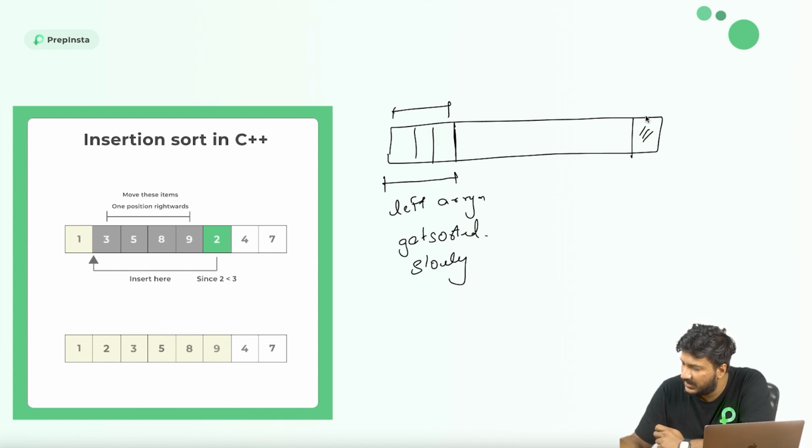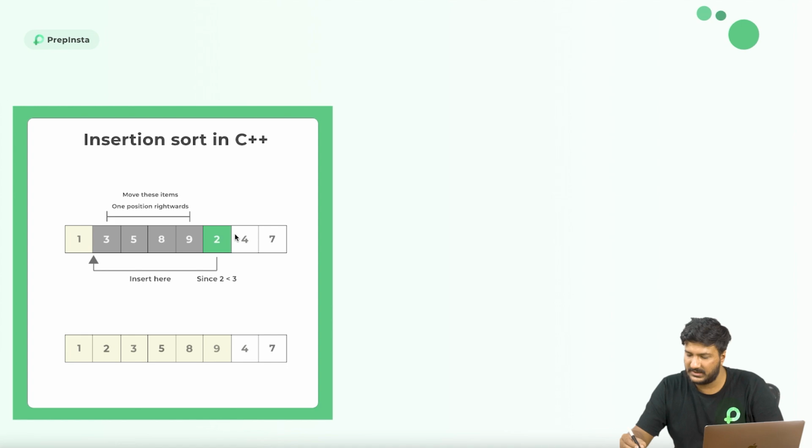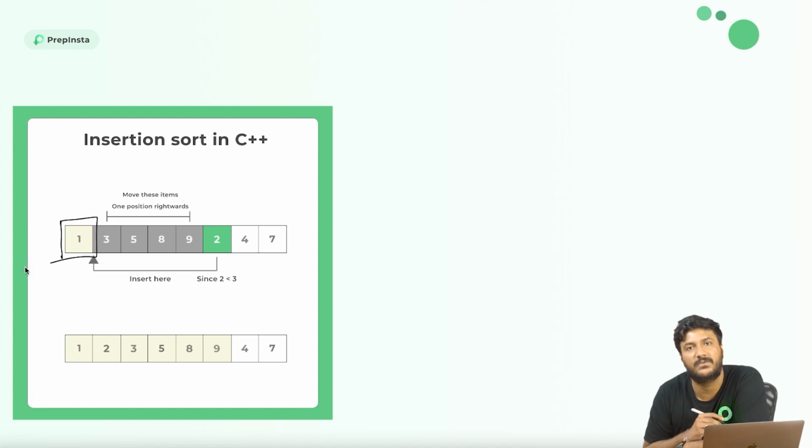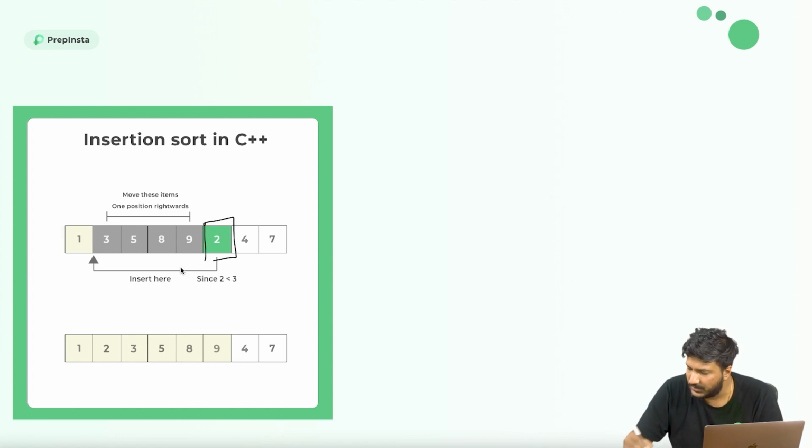So basically I'll try to put this up here. Then for the next element, I would try to put this up somewhere here. And for the next element, let me take an example of this. After 2-3 iterations, this becomes the sorted part of the array, after let's say 1 iteration. Now in the second iteration, I want to figure out the position for 2.